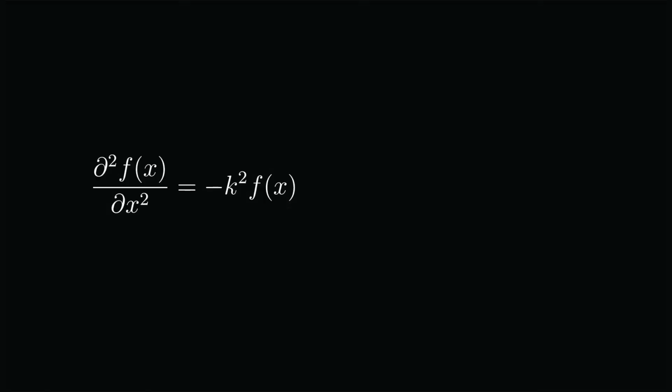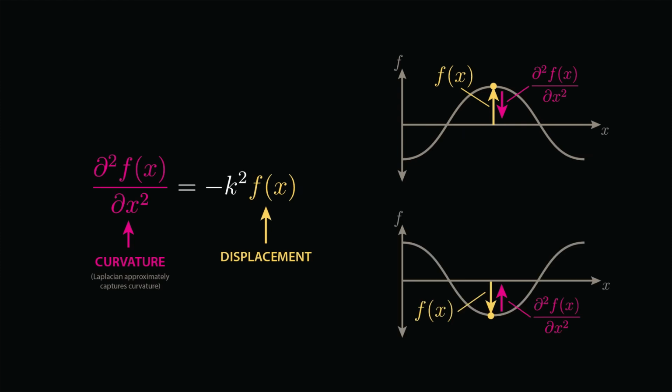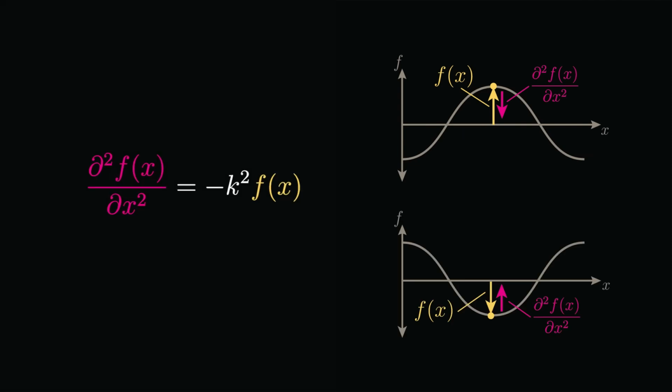The position equation roughly says that the curvature of the wave should be proportional to the negative displacement of the wave. This makes a lot of sense in our vibrating string example. A point with high positive displacement corresponds to a high negative curvature, and vice versa. Mathematically, the position equation says that f should be some function of x, that when differentiated twice is equal to itself times some negative constant.